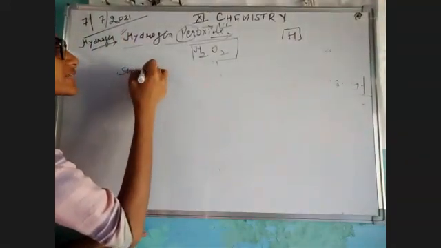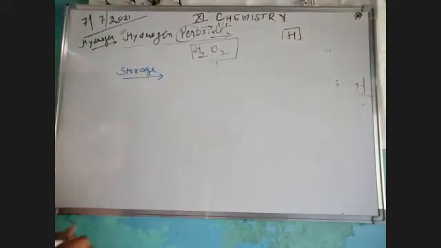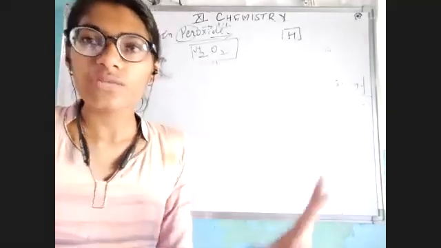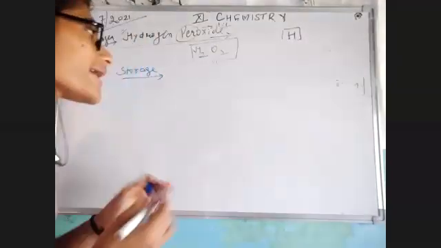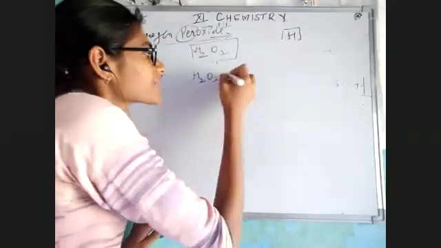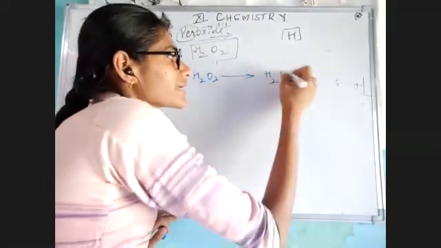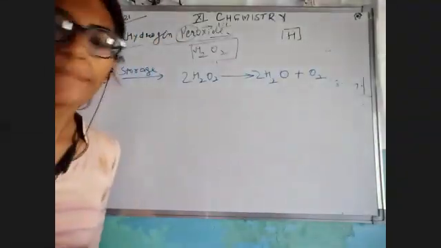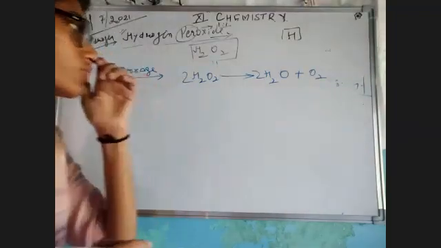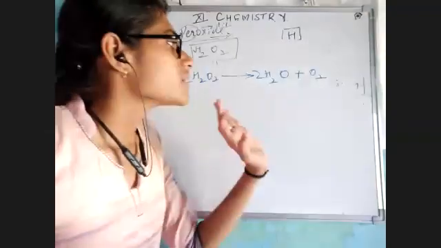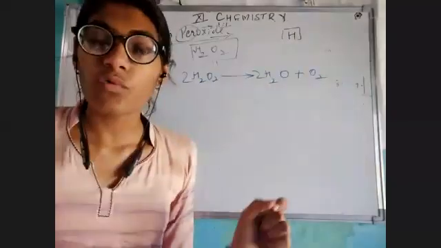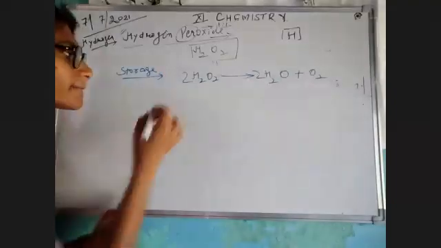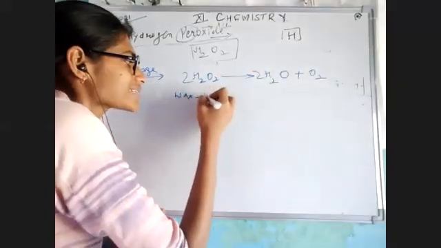So if we need to store it, because H2O2 जो है वो एक chemical है which is used for preparation of many other chemicals, so we need to store it. So what would we do? H2O2 is so highly decomposable that it can be easily changed into water and oxygen. Okay, I'm saying my hydrogen peroxide is decomposing into water and oxygen. So what would we do? We would place them into containers which are wax lined.